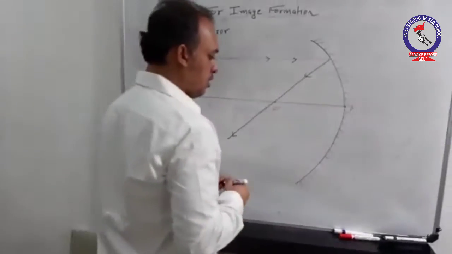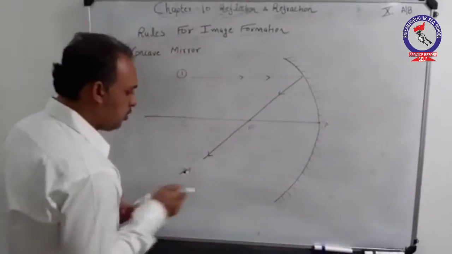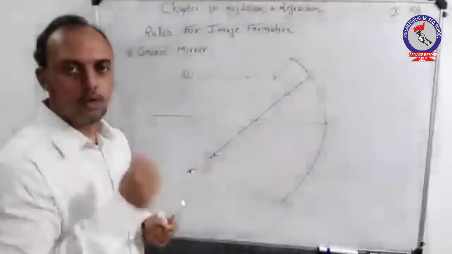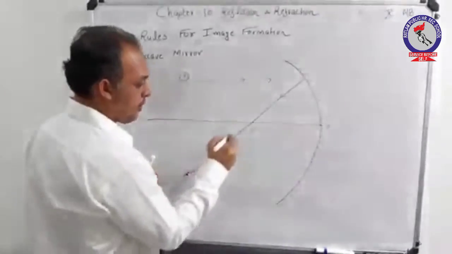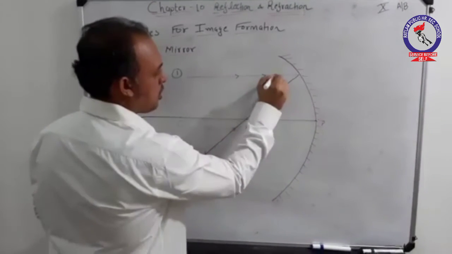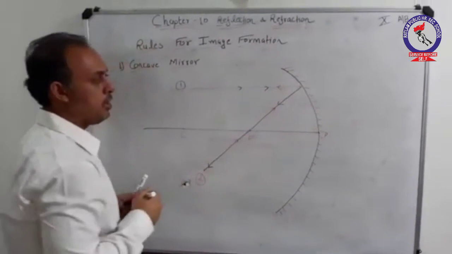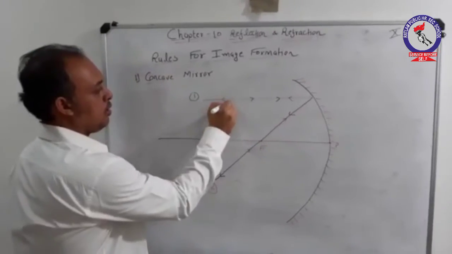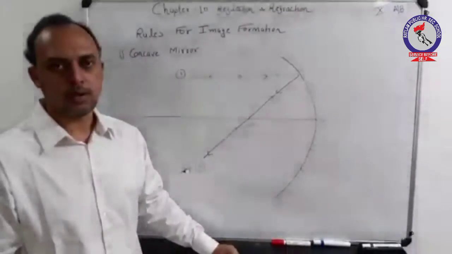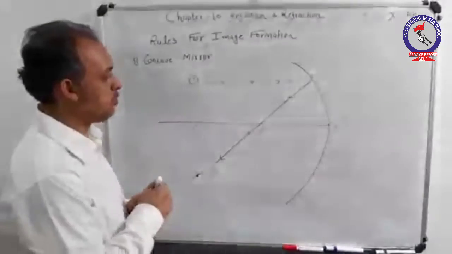Now, rule number 2. If you reverse rule number 1, you will get rule number 2, that is, any ray which is passing through the focus, after reflection from the spherical mirror or concave mirror, becomes parallel to the principal axis. Rule number 3,